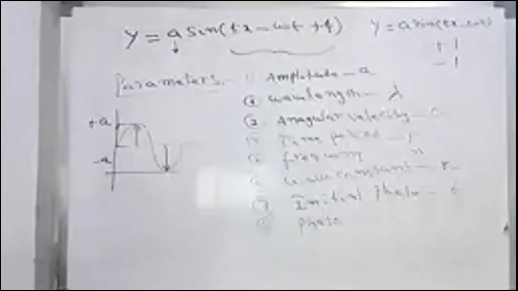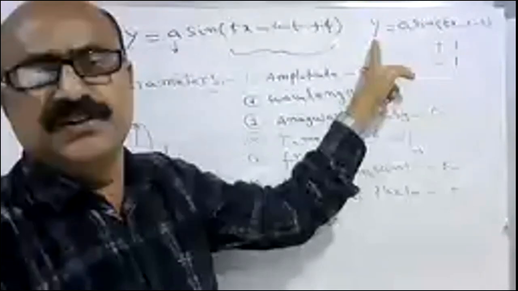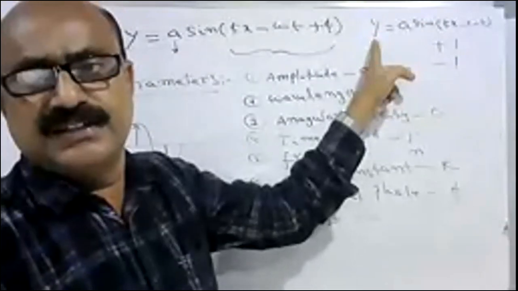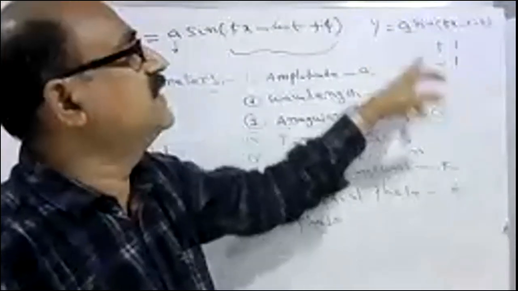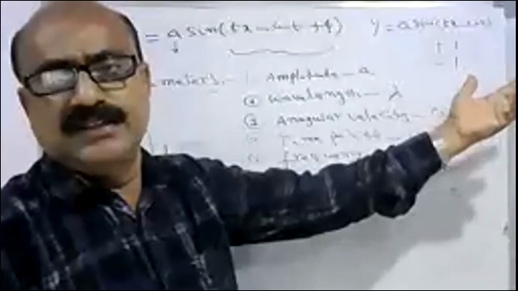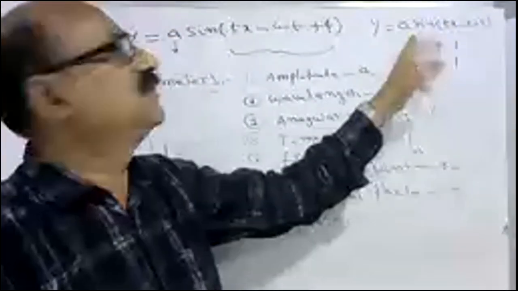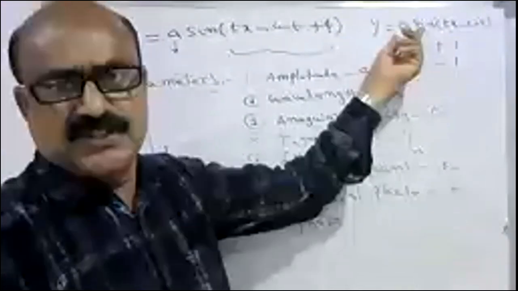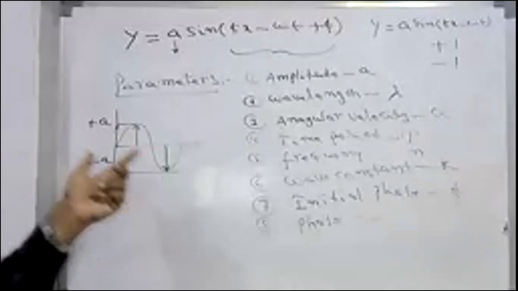See, sin(kx minus omega t) will decide the displacement. Are you clear? Yes, sir. But y lies between which two values? Not +1 and -1, but plus A and minus A. Because the sine value takes only values between +1 and -1, and this is multiplied by A, your value is in terms of A between plus A and minus A. Are you clear now? Yes, sir.